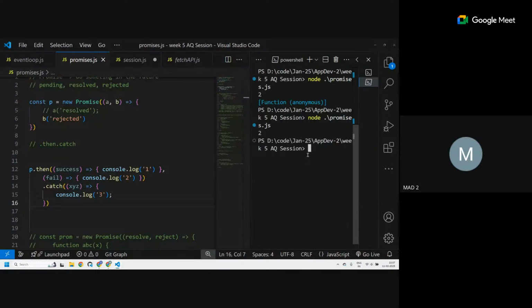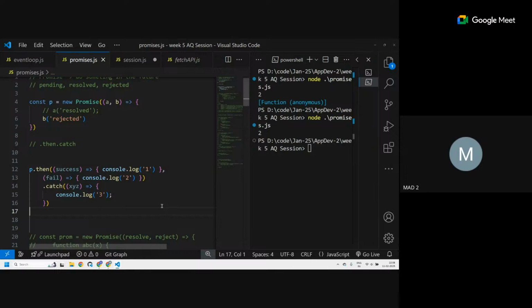Let me run it. See, only 2 got printed. Only this line got printed. Is this clear? Yes, like sir, fail doesn't allow it to go to catch. So it's not about not allowing, it's about what catch stands for: if there is an error, then I catch it. There is no error, so this gets passed through. Okay, so even if we have an error, it will go to catch.